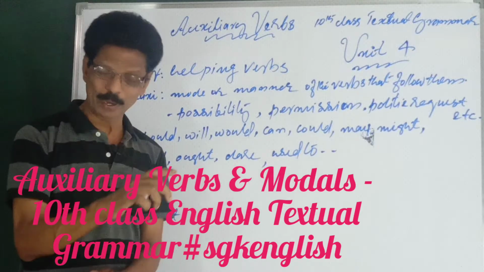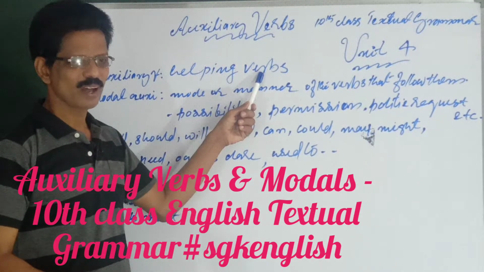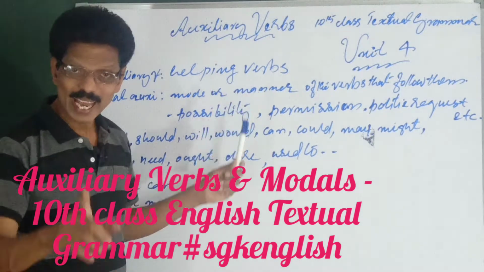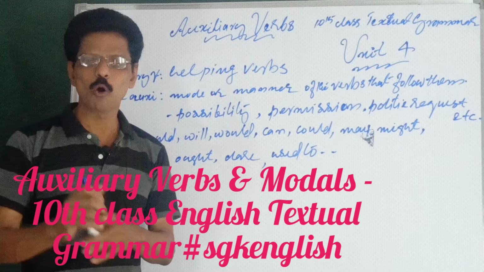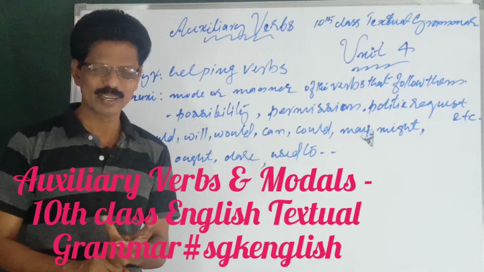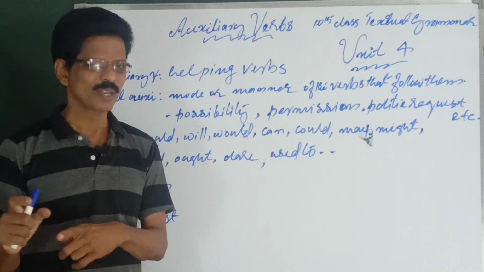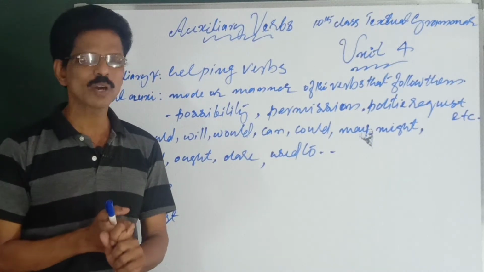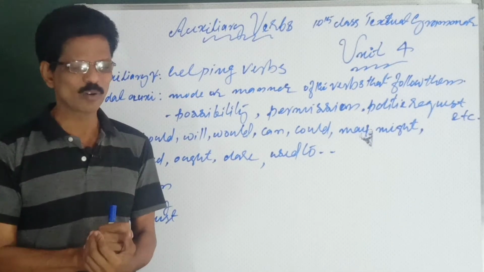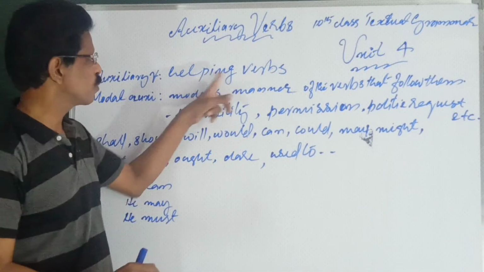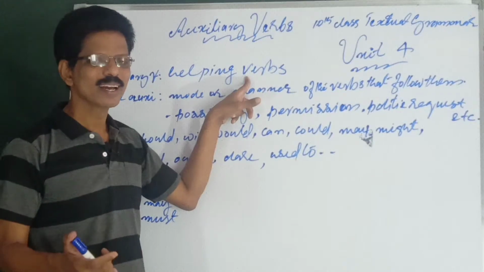So auxiliary means what? Helping verbs. Helping the finite verb in order to form a tense, voice. See, tense, you find present continuous. He is going. He is auxiliary. Going is a verb there. Okay, now. He will go. Will is auxiliary, modal auxiliary. So they are helping verbs to form tense, voice, passive voice, be plus V3.